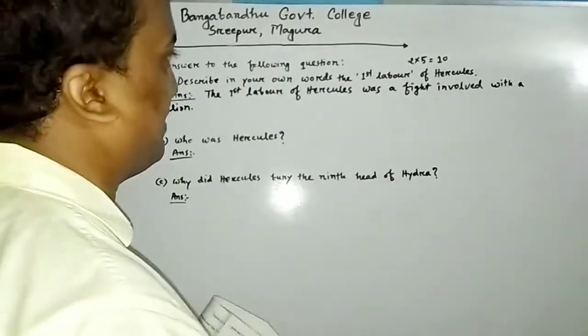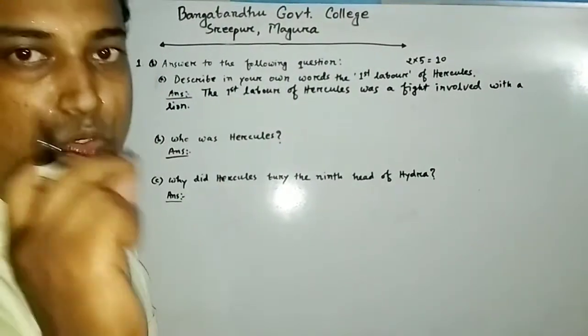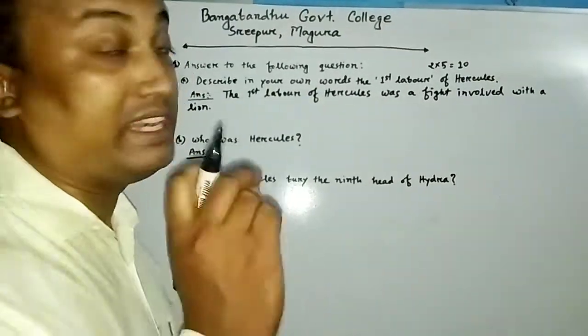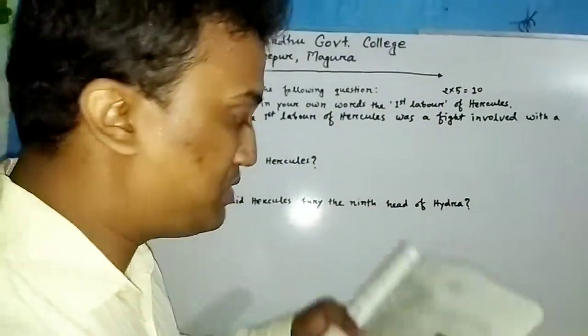So to kill this lion, he used a different tactic.